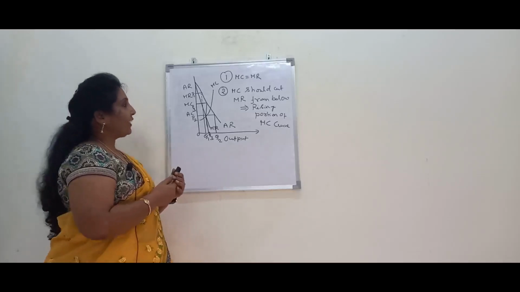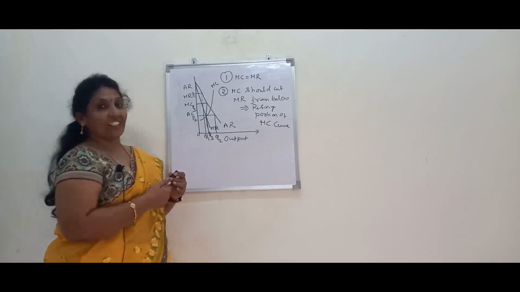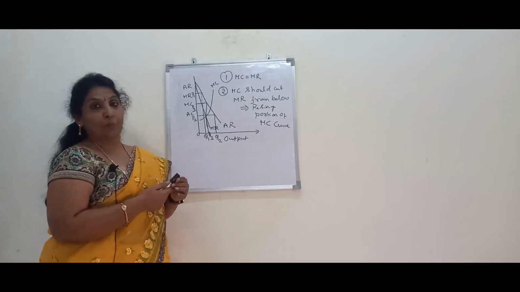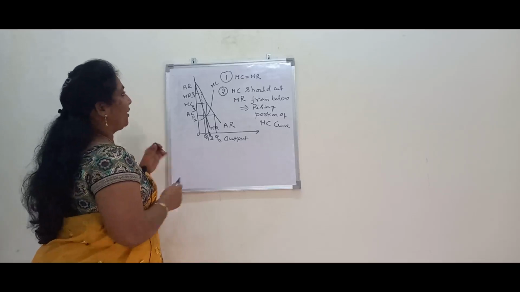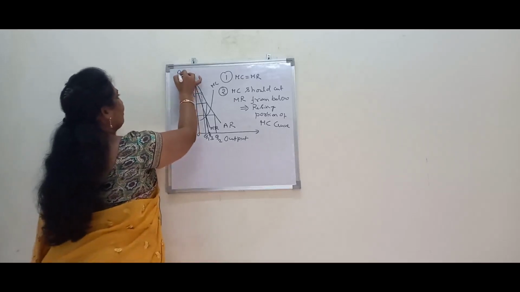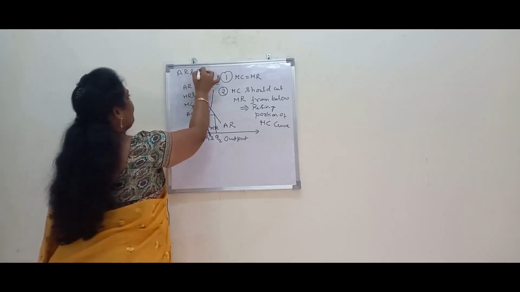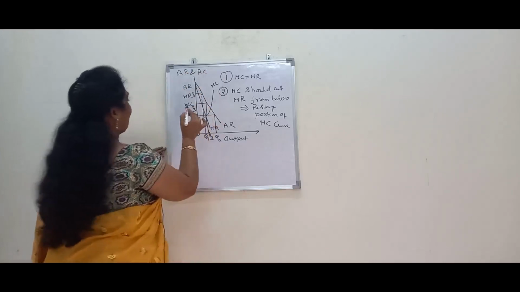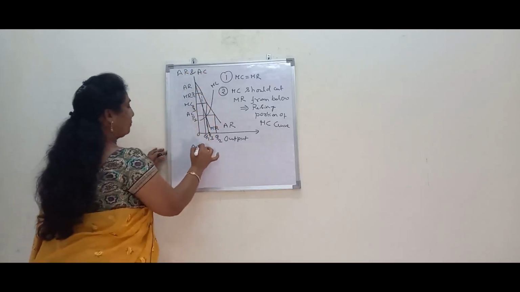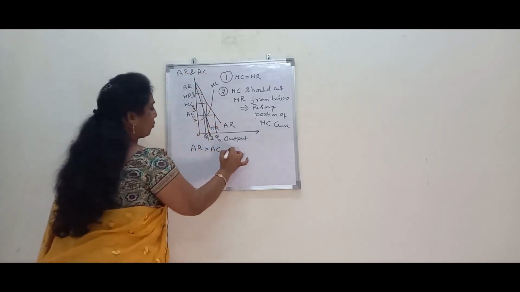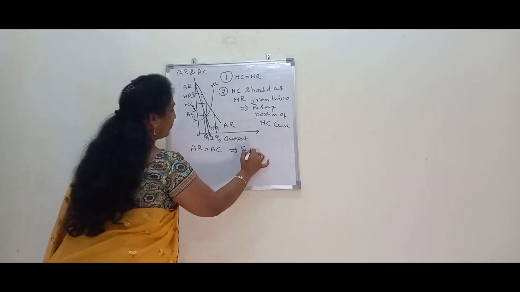For us to understand the supernormal profits or the profit position, we need to compare AR and AC. If AR is greater than AC, supernormal profits.